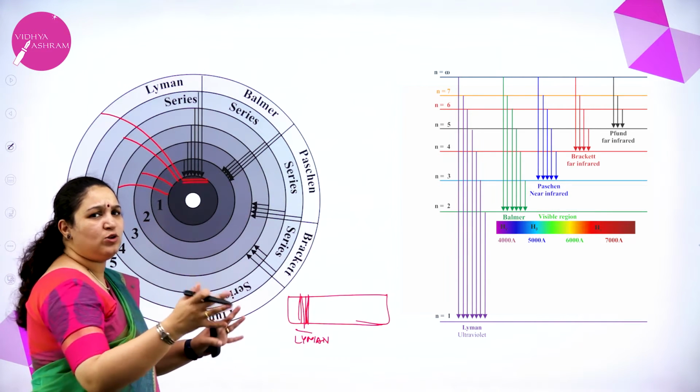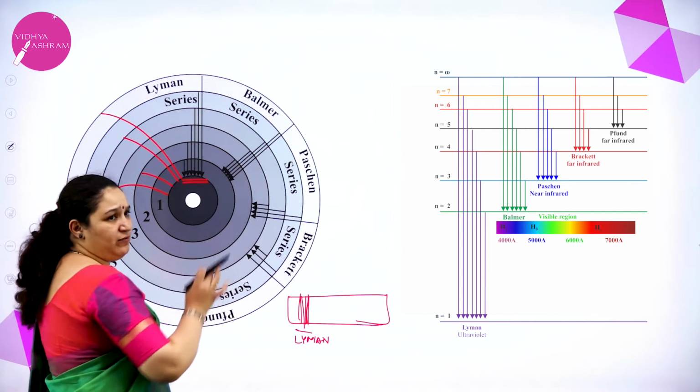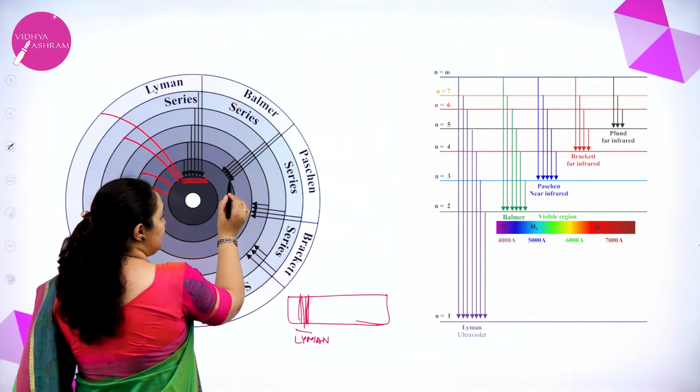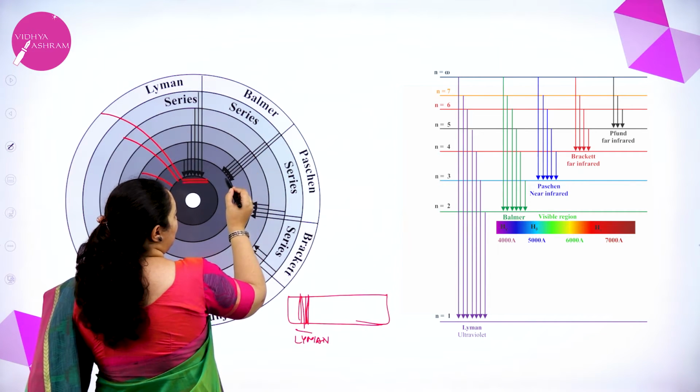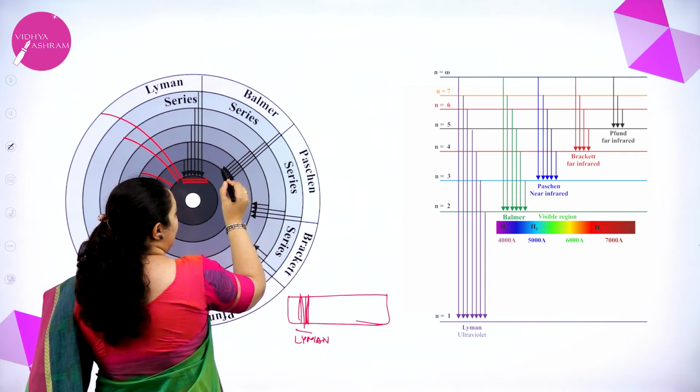Now, they don't want to come directly to the ground state. In some of the hydrogen atoms, the electrons in different levels will all come to the second state. See, from the 7th to 2nd, 6th to 2nd, 5th to 2nd, 4th to 2nd, 3rd to 2nd.